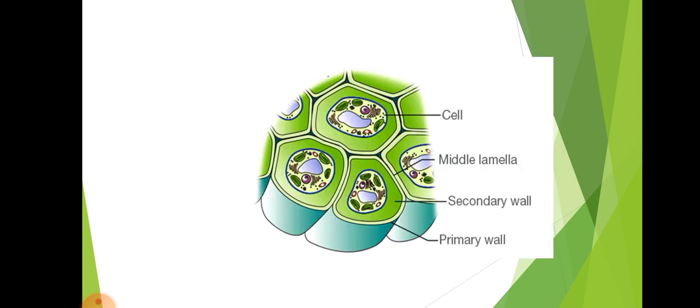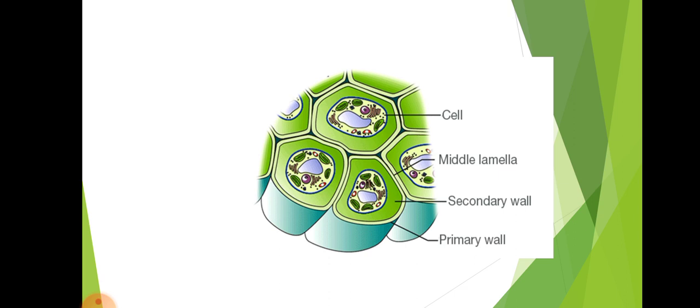You see the clear picture of the three layers. The outermost layer is the primary cell wall, and between the cells is the middle lamella.